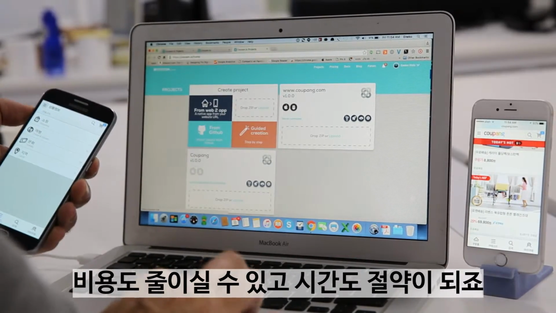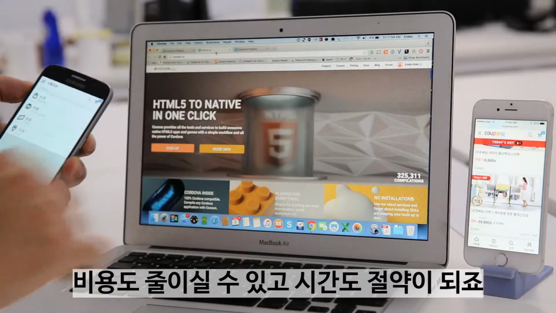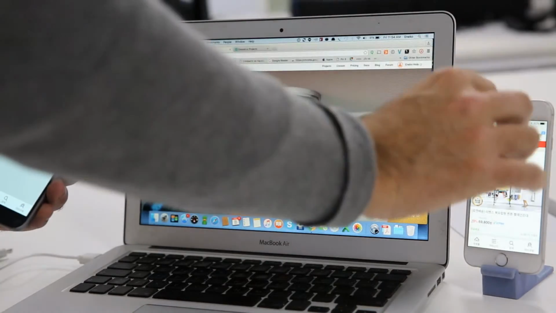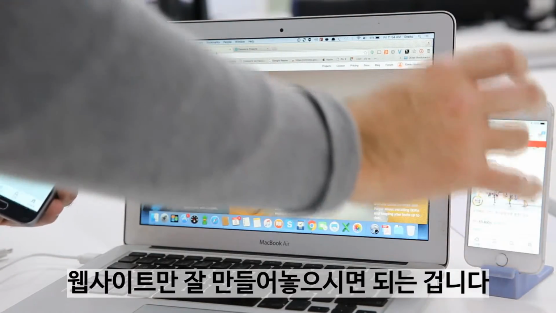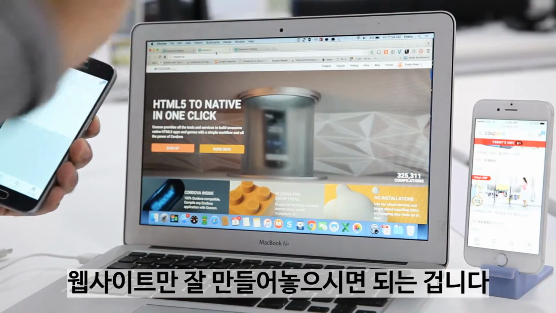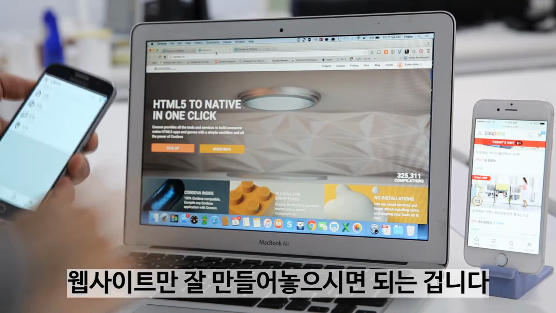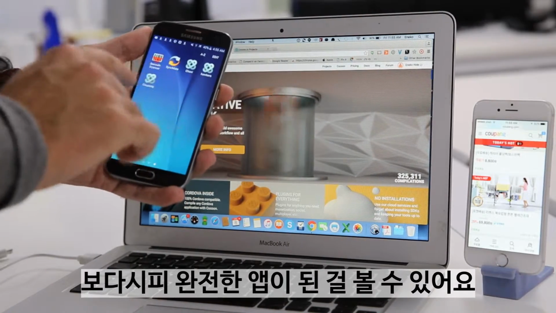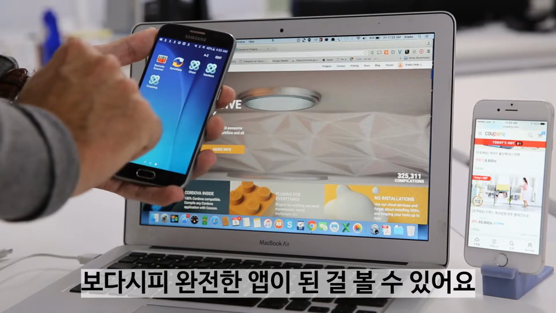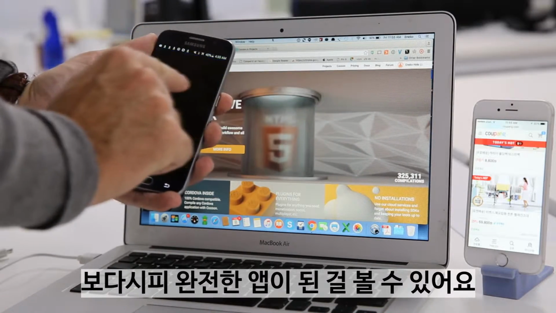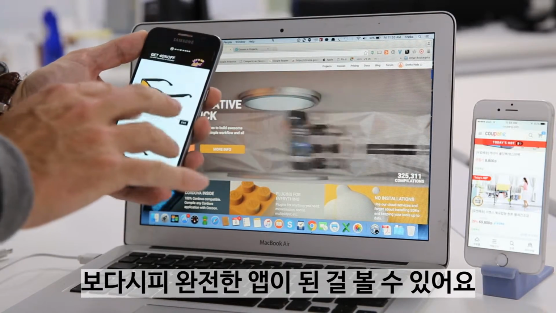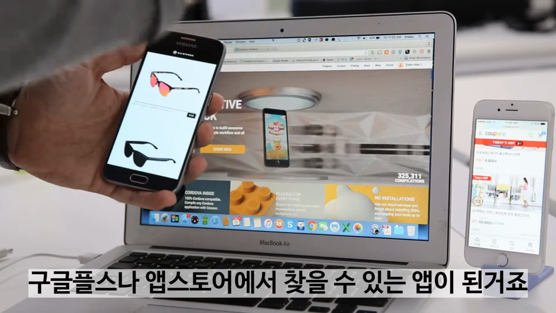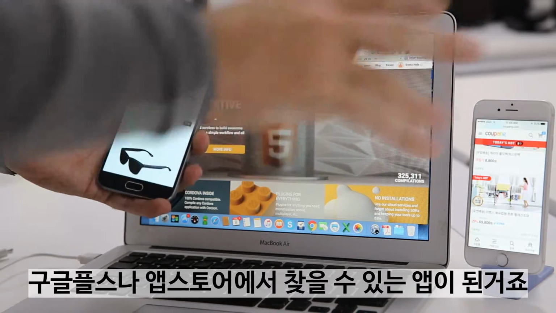So with Cocoon, we save a lot of time and money to companies, because they don't need 3 teams to build applications. They just need one team to build a good website, and we take care of the rest by building the final application for Android and for iOS. So I have created 3 test applications for different e-commerce sites, and the most important thing is that this is a final application that could be available on the App Store, so in Google Play and Apple App Store.